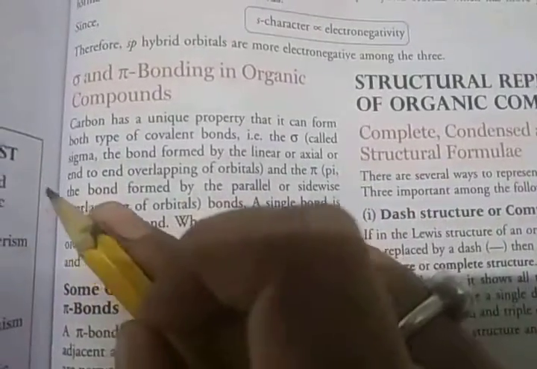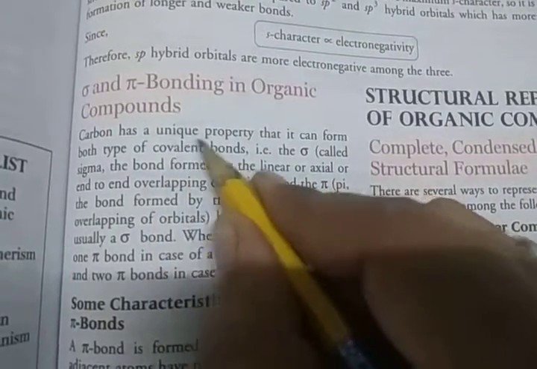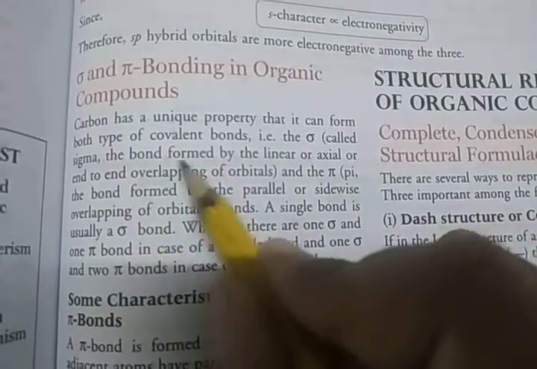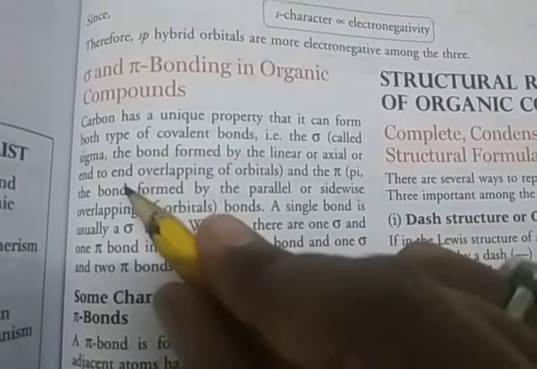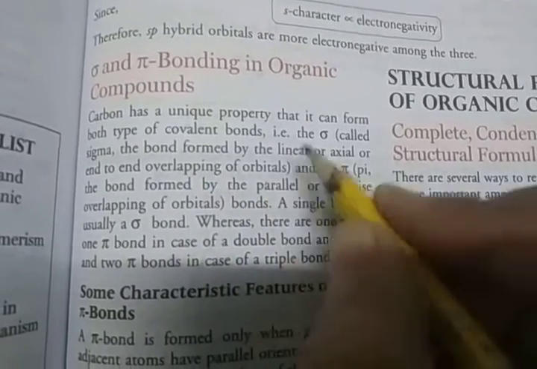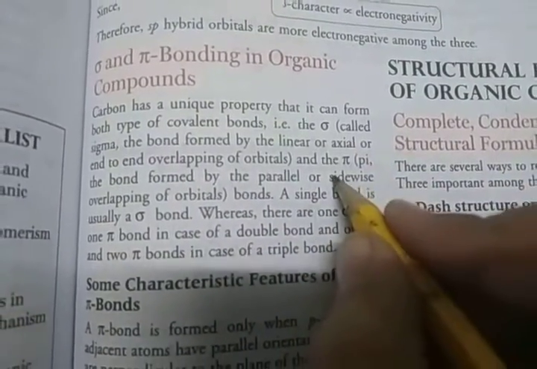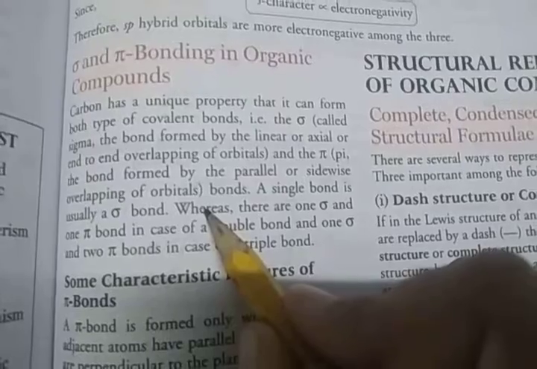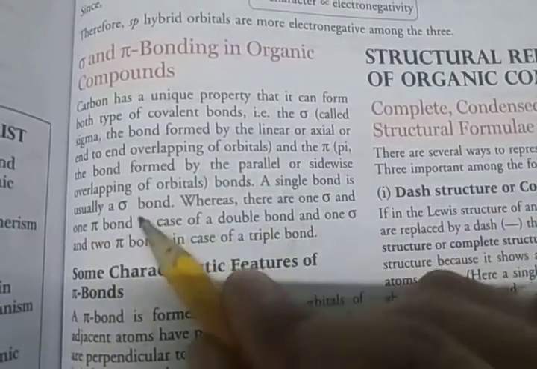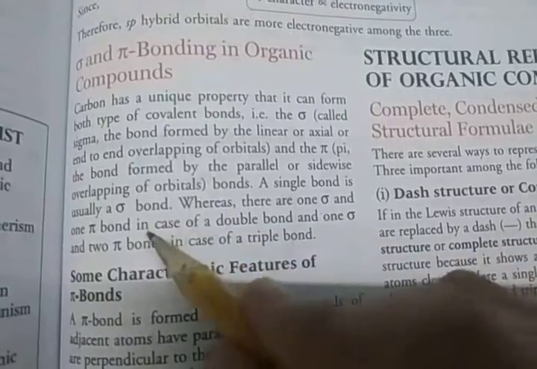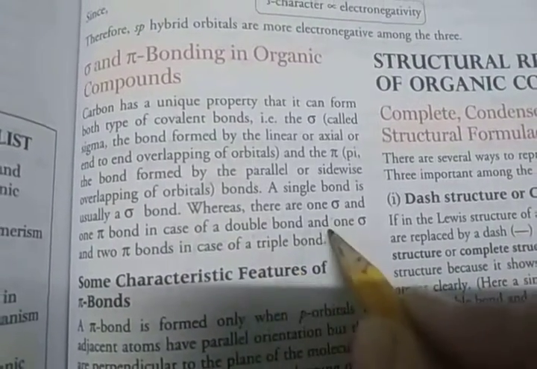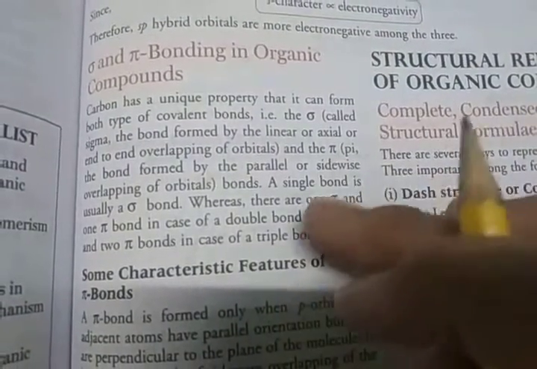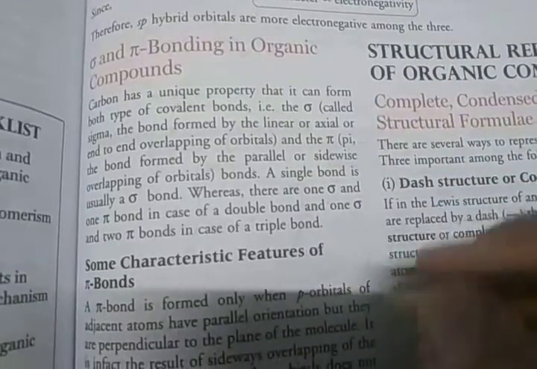Sigma and pi bonding in organic compounds. Carbon has the unique property that it can form both types of covalent bond. A sigma bond is formed by the linear or axial end-to-end overlapping of orbitals. A pi bond is formed by the parallel or sidewise overlapping of orbitals. A single bond is usually a sigma bond; a double bond has one sigma and one pi bond; and a triple bond has one sigma and two pi bonds. So these are sigma bonding and pi bonding in organic compounds.